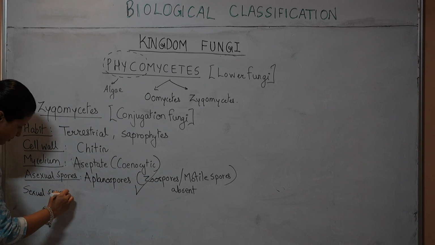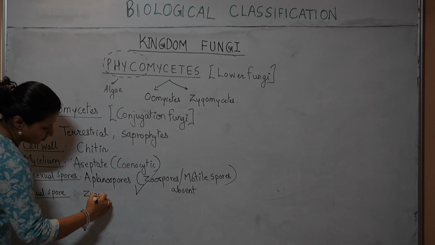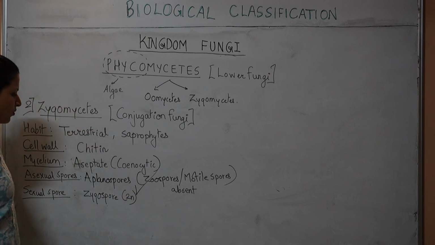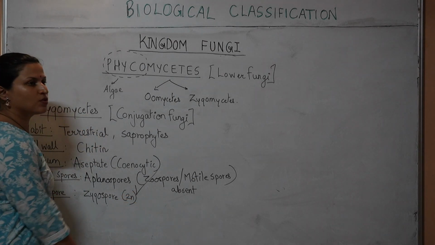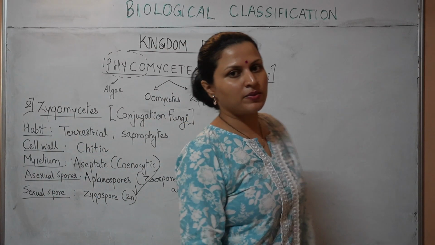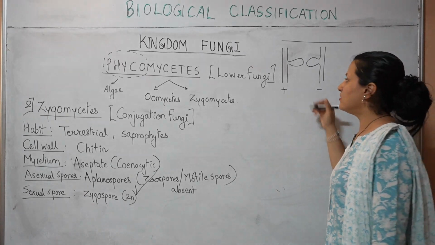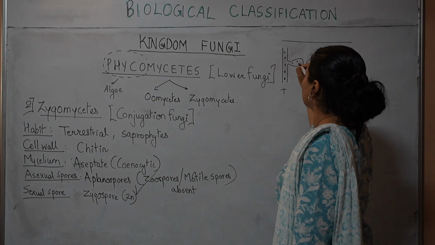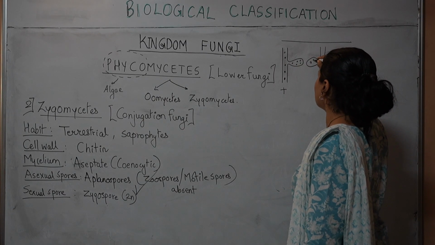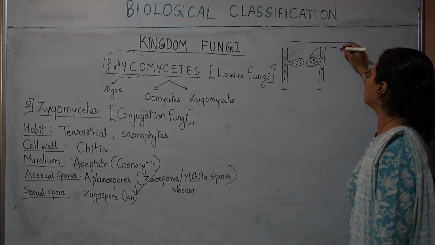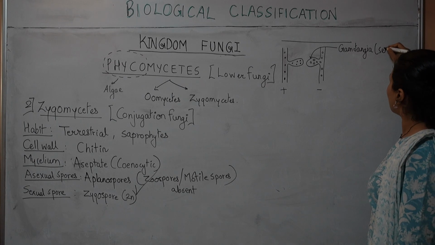Next, sexual spore. What will be their sexual spore? It will be the zygospore, which will also be a 2N spore just like the oospore, and we will see how this zygospore is formed in the life cycle of Zygomycetes. Let us say these are the two hyphae of two compatible mating types. And as you can see here, they have formed some sex organs. These are the sex organs, and they will be called gametangia.